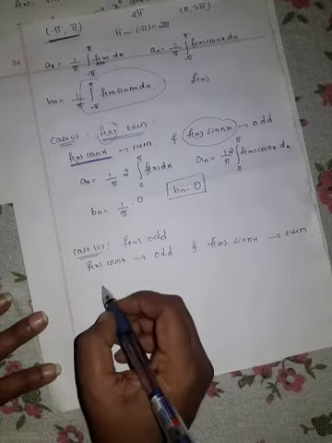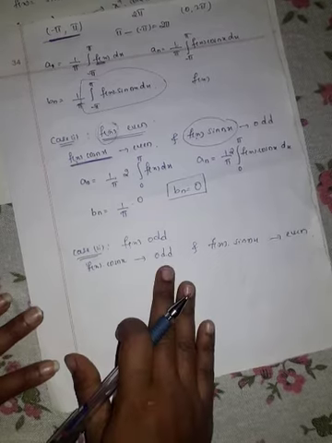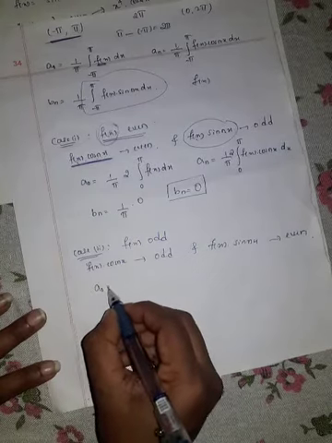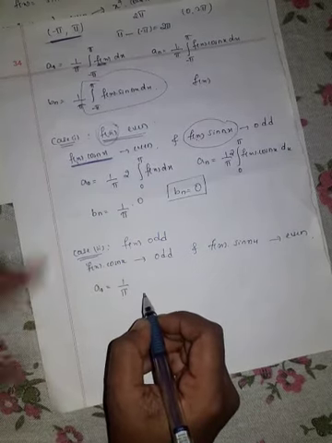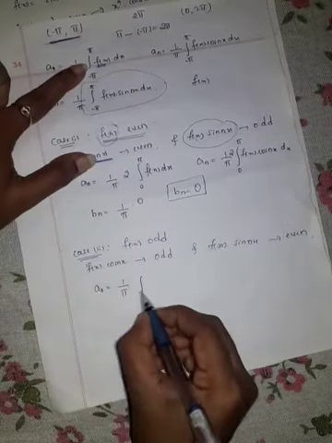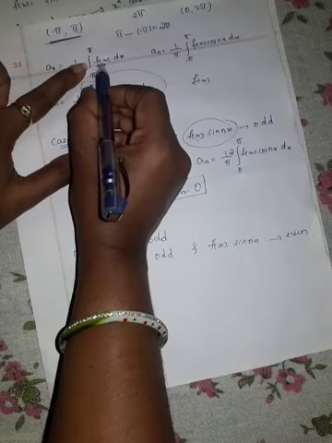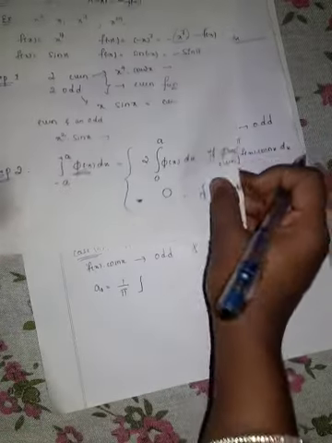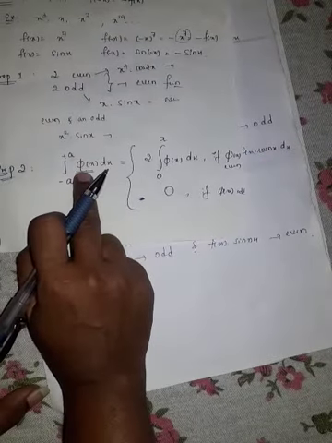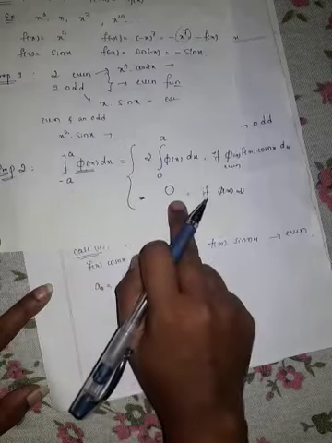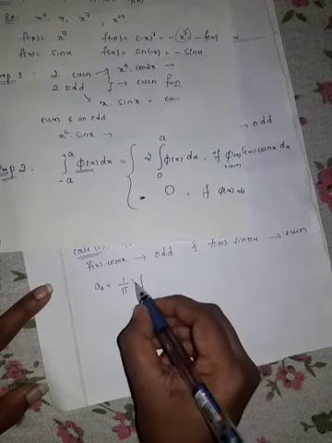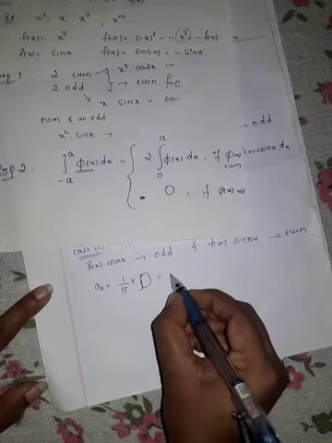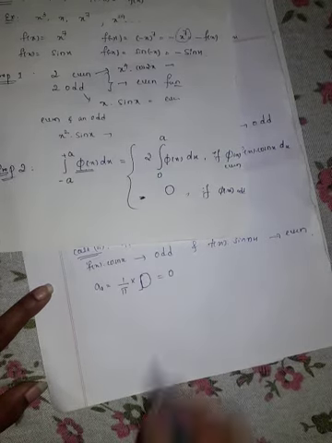Then by using property 2, we rewrite our Fourier coefficients as a naught is equal to 1 by pi integration, you can see here f of x is what? Odd function. When it is odd function, we write this as 0. So 1 by pi into 0, that is a naught is equal to 0.